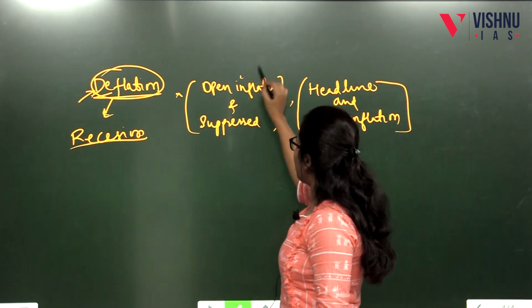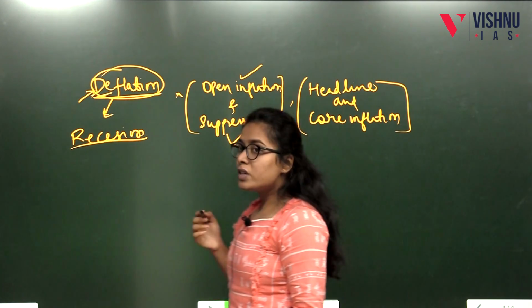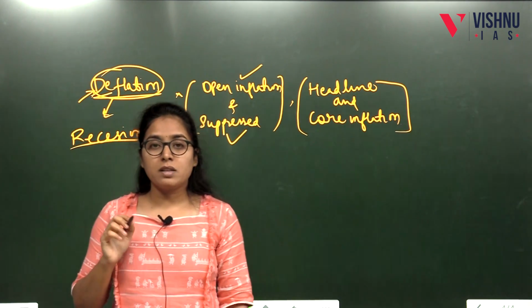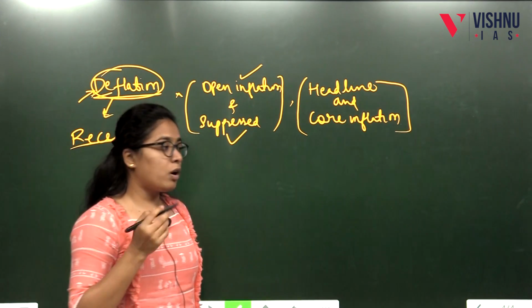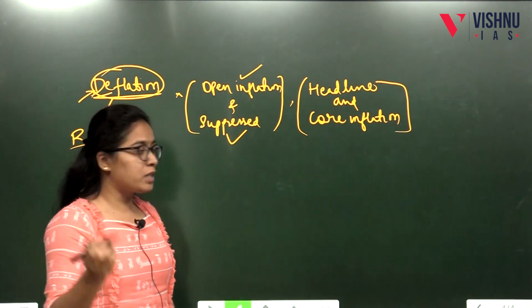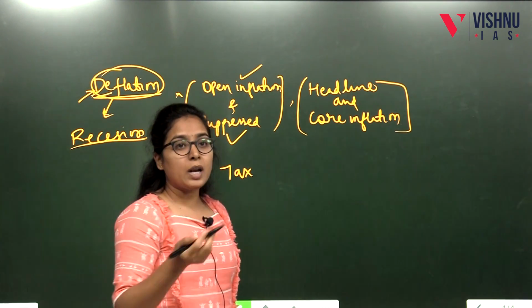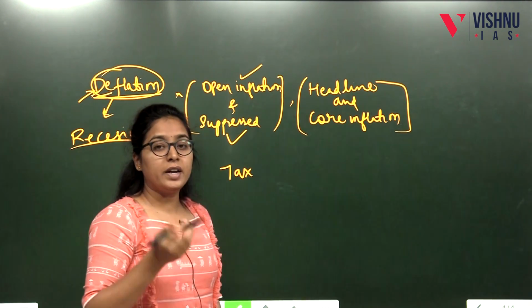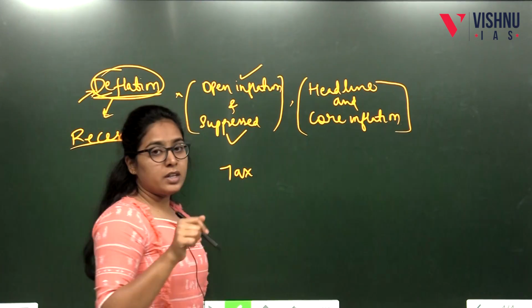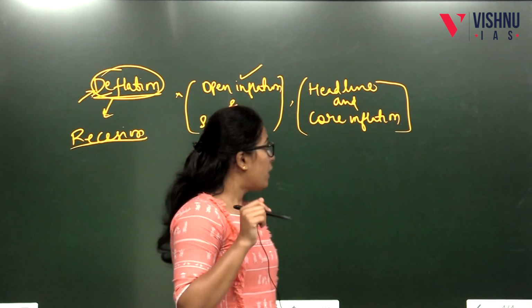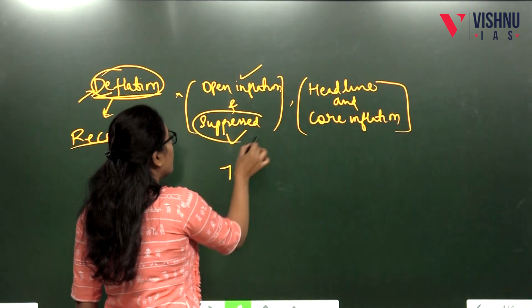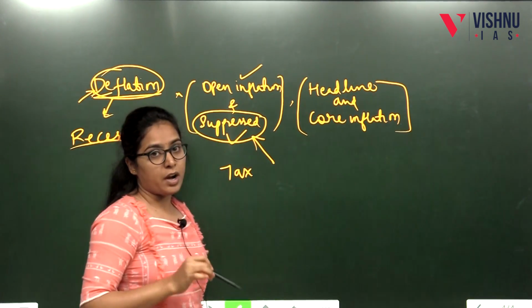Then comes open inflation and suppressed inflation. When inflation happens, the government will take some measures. What are the types of measures the government takes? It will reduce the tax rate or increase the tax rate. RBI will increase the interest rate or decrease the interest rate. When interest rates are decreased or increased, that is called suppressed inflation. The government is trying to suppress the inflation rate.